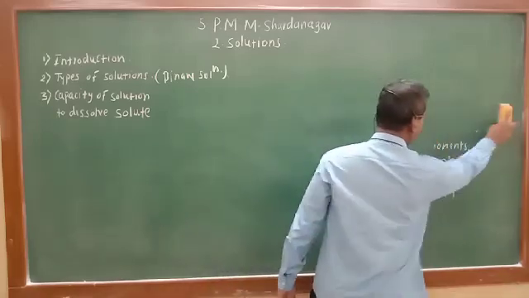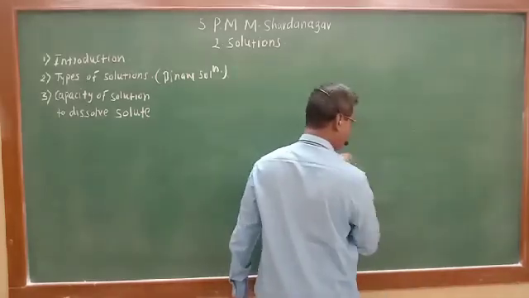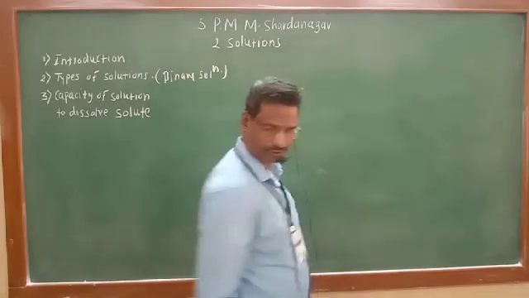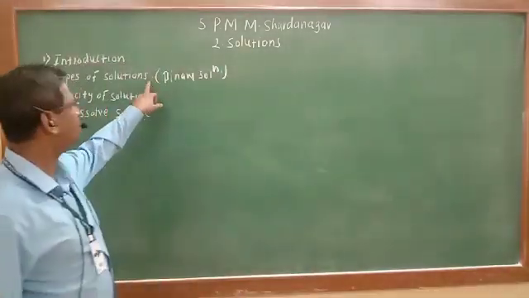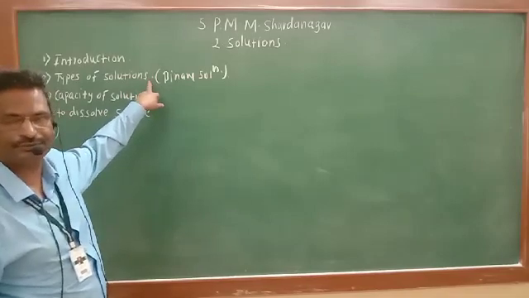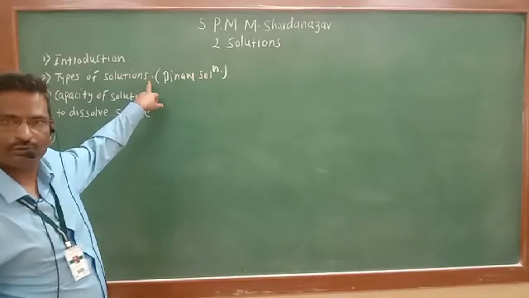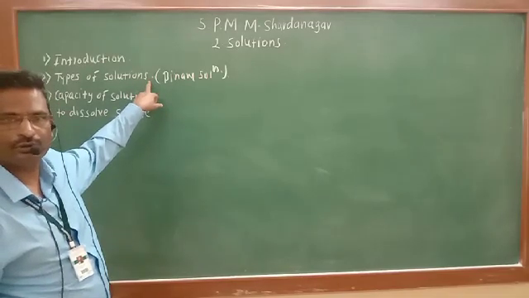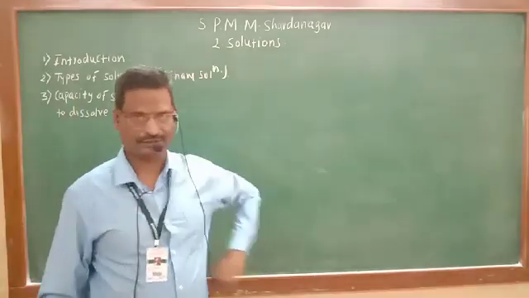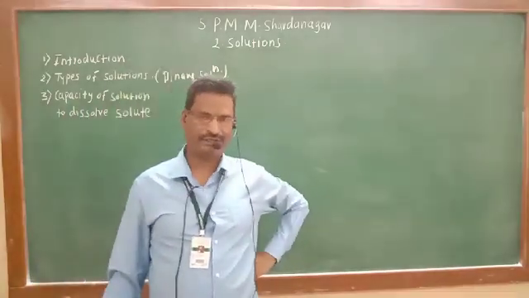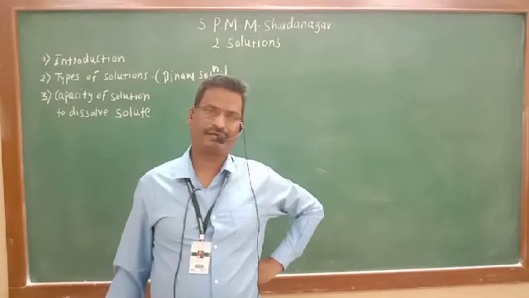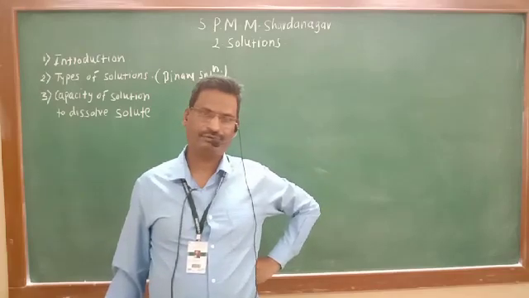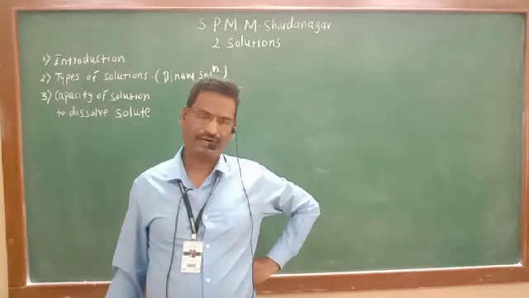Two components are used, solute and solvent, and binary solutions are prepared. So what are the types of binary solutions? We know there are three states of matter. We have studied this in detail last year also. Three states of matter: solid, liquid and gas.